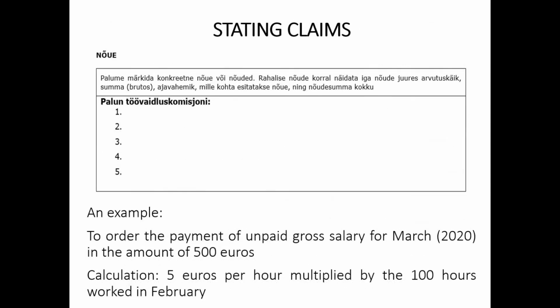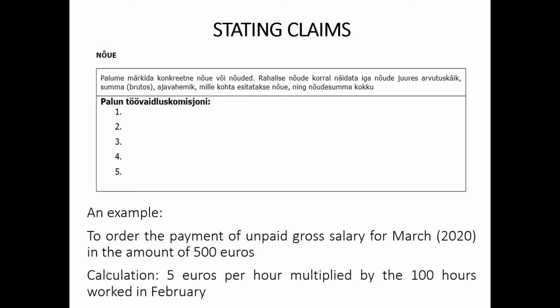Under claims, it must be stated what you want the Labor Dispute Committee to establish or order on your behalf. Claims may include, for example, to order the payment of unpaid salary or holiday pay, or as an establishment claim, to establish the employment relationship or wrongful termination of the employment contract.